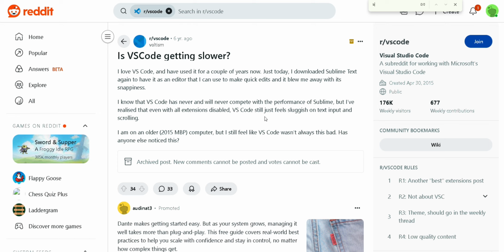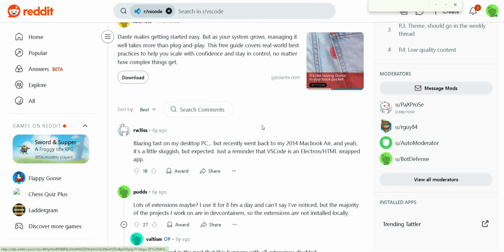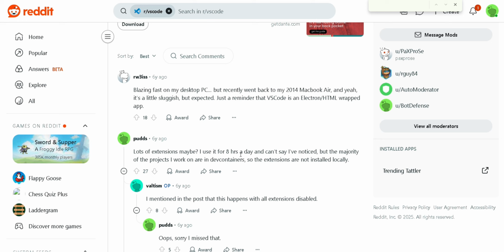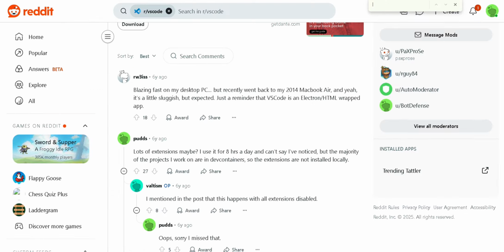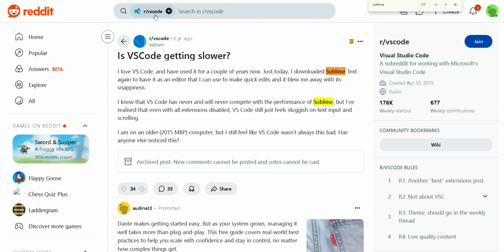For the final verdict, all three editors are legit but target different user needs. Atom was ideal for customization, but it's now outdated and unsupported, so use with caution. Sublime Text stands as the fastest and most stable, great for lightweight coding and editing. VS Code wins for all-around capability. Extensive tooling, frequent updates, and a strong ecosystem make it the best long-term choice.